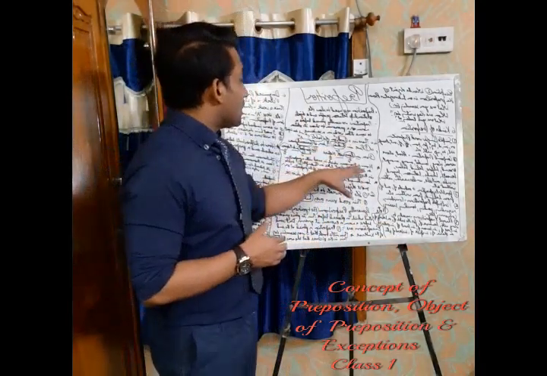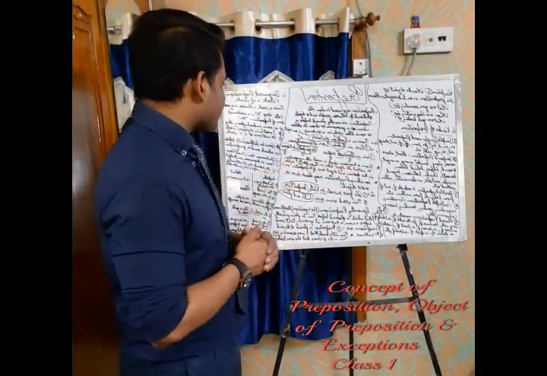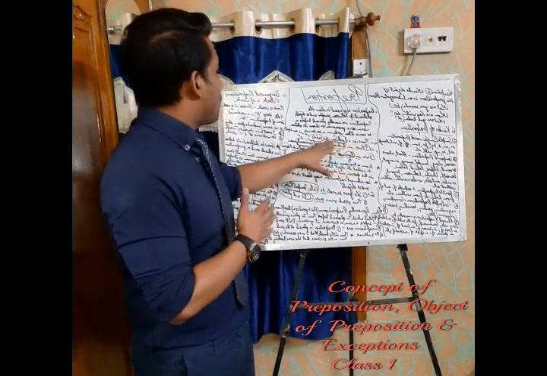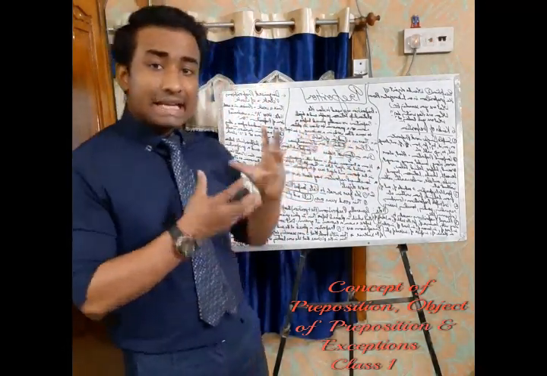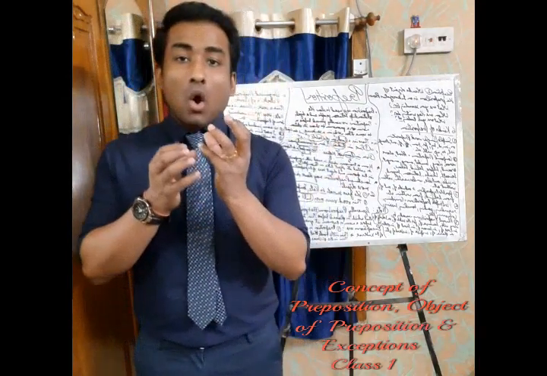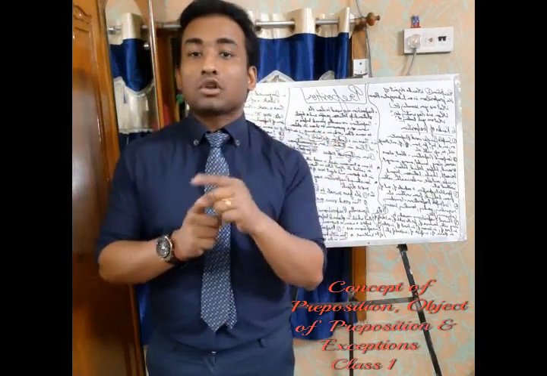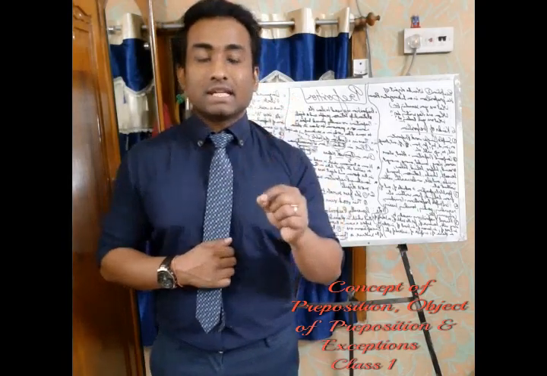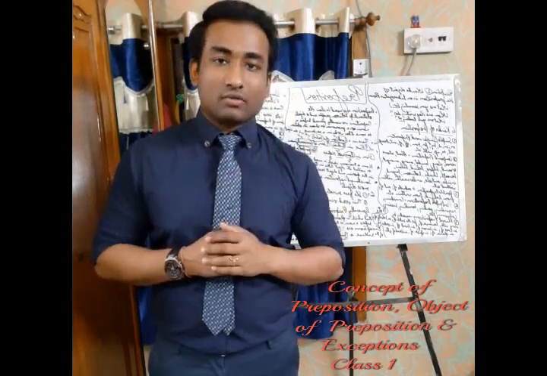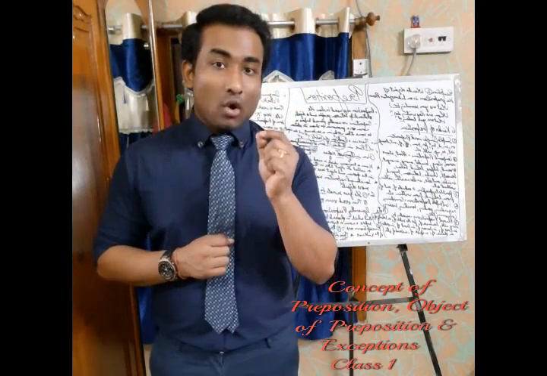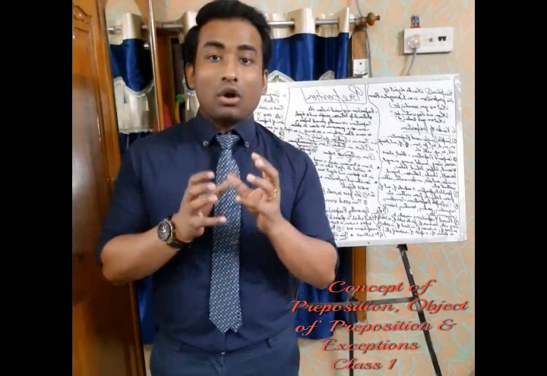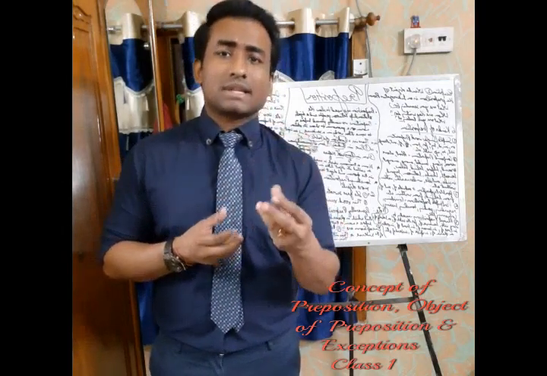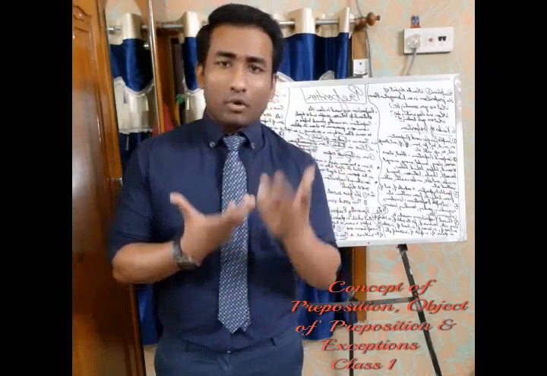So let's see. I'll tell you one more thing. In this first sentence, there is a book on the table. Here, table is actually the object of the preposition. It is called the object of the preposition. That means, I'll explain in a very easy way, that in every sentence where there is a preposition, you will find an object over there. So that object is called the object of the preposition. And basically the objects are generally nouns or pronouns.